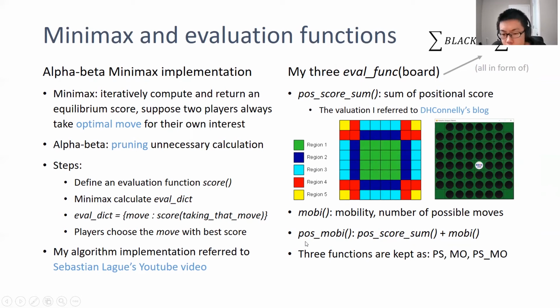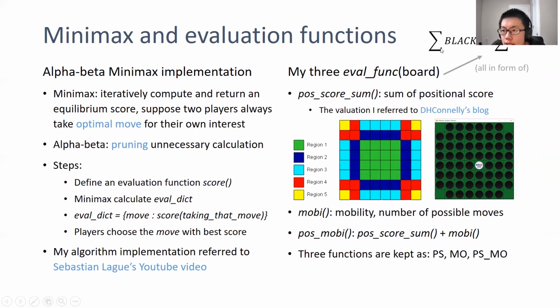The third function is post-mobi. It is defined as the first one plus the second one. I think the combination of these two will compensate for each other's shortcomings and bring a stronger comprehensive solution. With all these 3 functions, we abbreviated the first one as PS, the second one as MO, and the third one as PSMO.